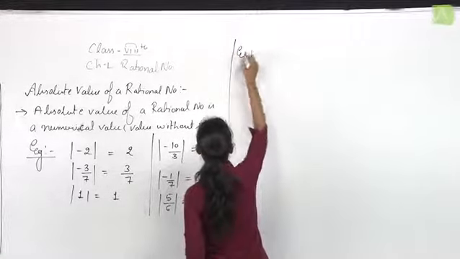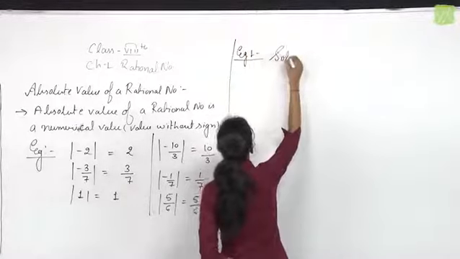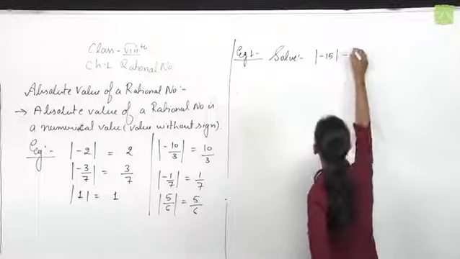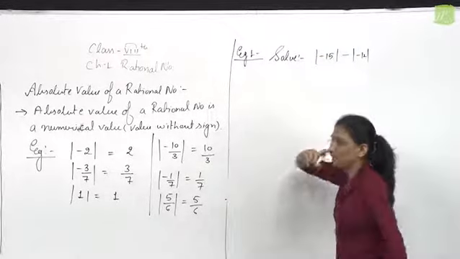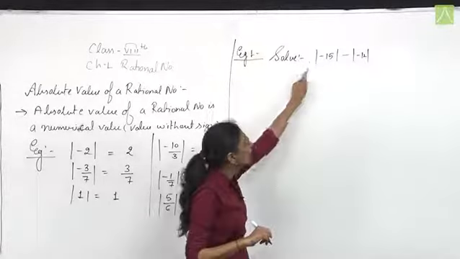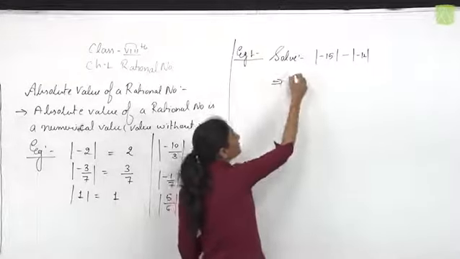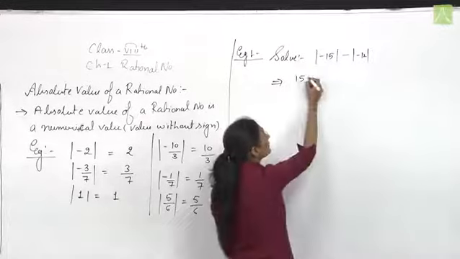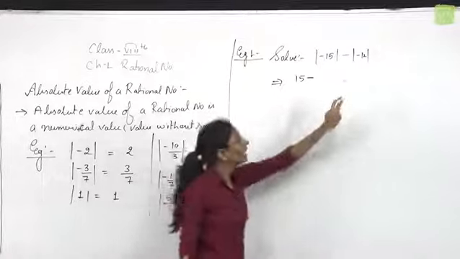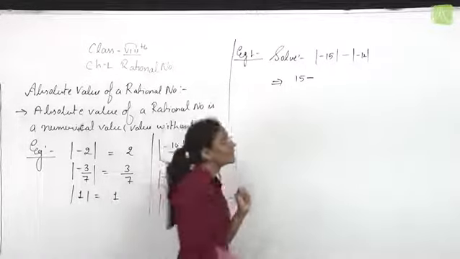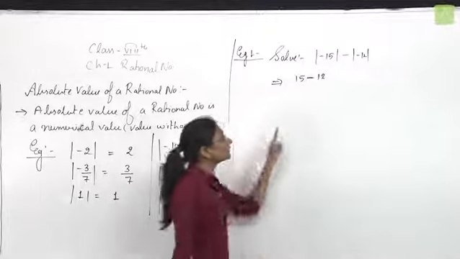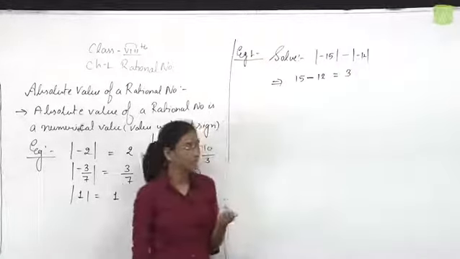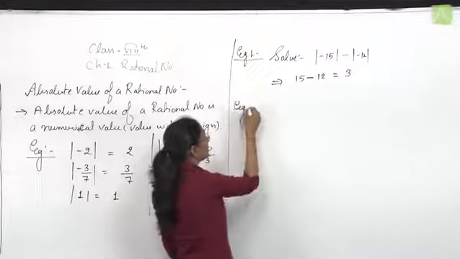Question number 1. Solve |-15| - |-12|. The absolute value of -15 is 15 only. The sign between the two numbers is minus. Again, the absolute value of -12 is 12. 15 minus 12 is 3. The final answer is 3.